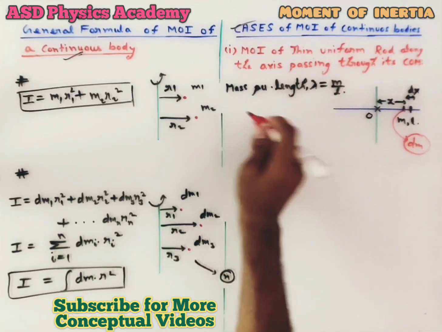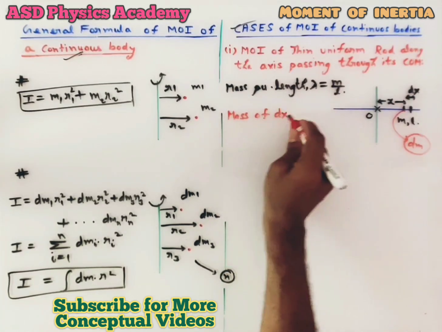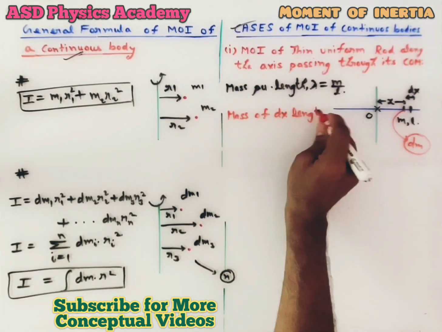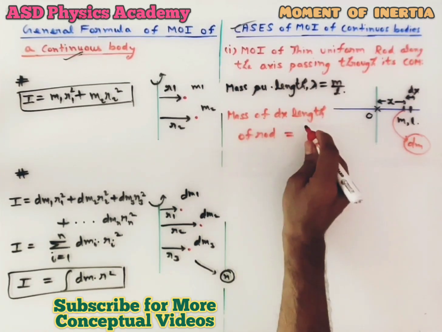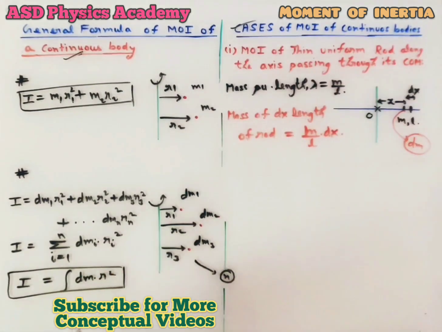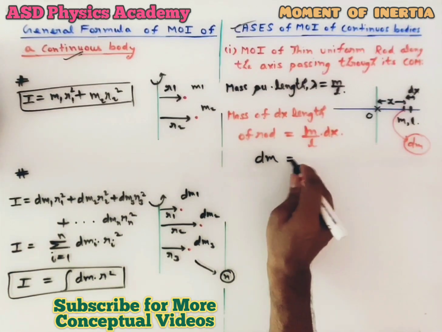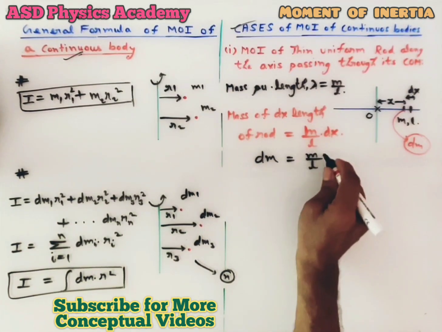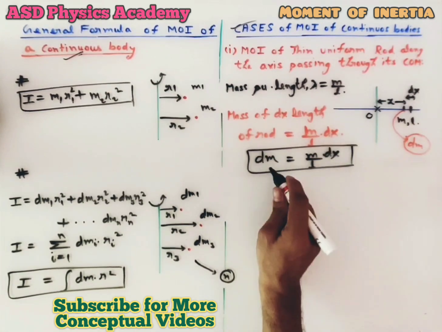Mass per unit length is m by L, so the mass of the dx length of rod will be m by L into dx. That means dm equal to m by L into dx. First task is that we have to find the dm.